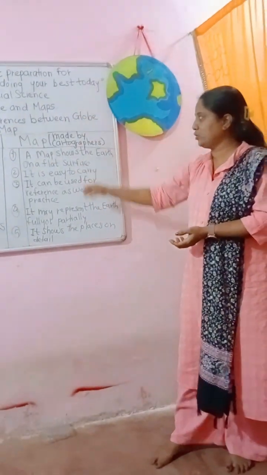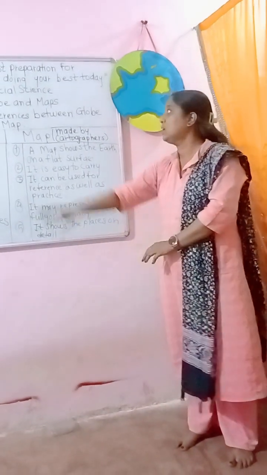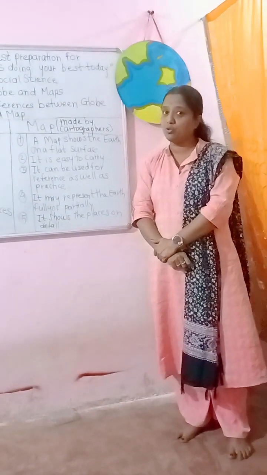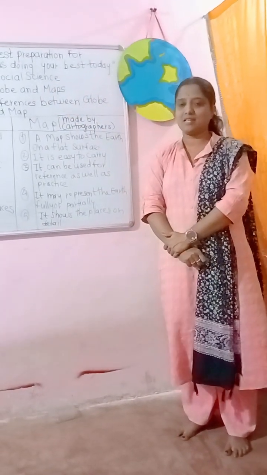This is the main topic related to the globe and maps, and today we learned about the differences between the globe and maps. In the next lecture I will give more and more information to your kids about social science.